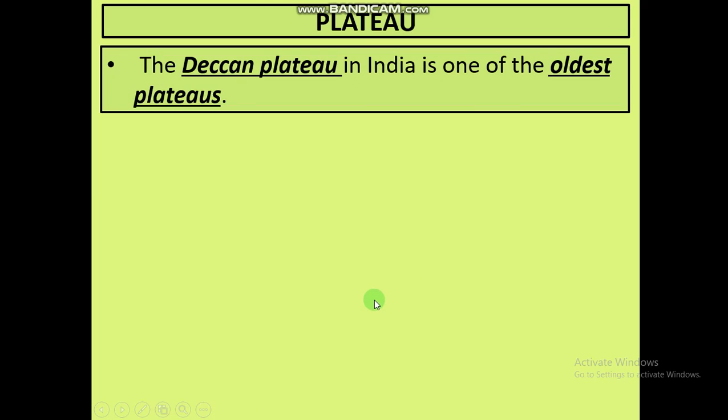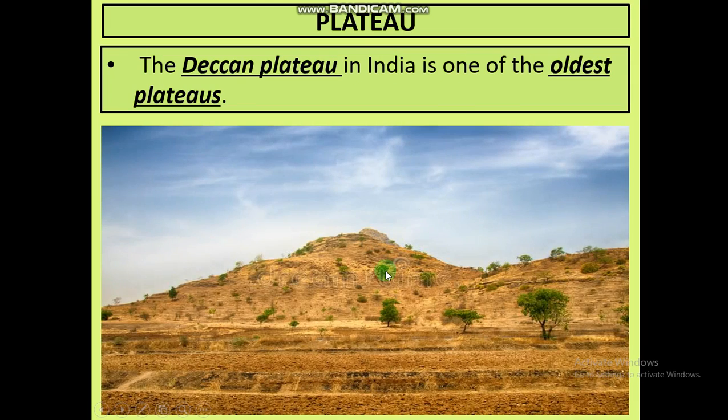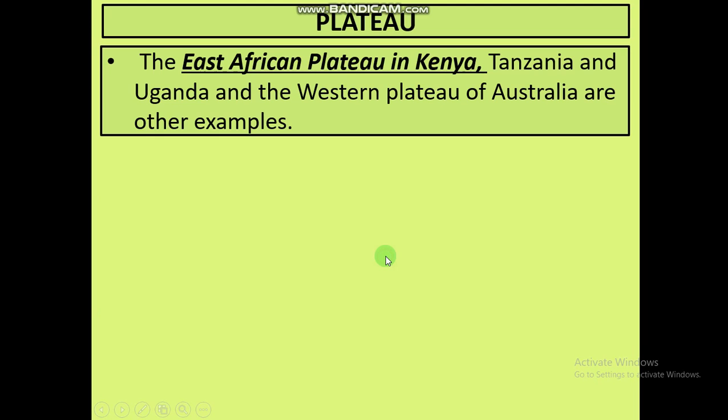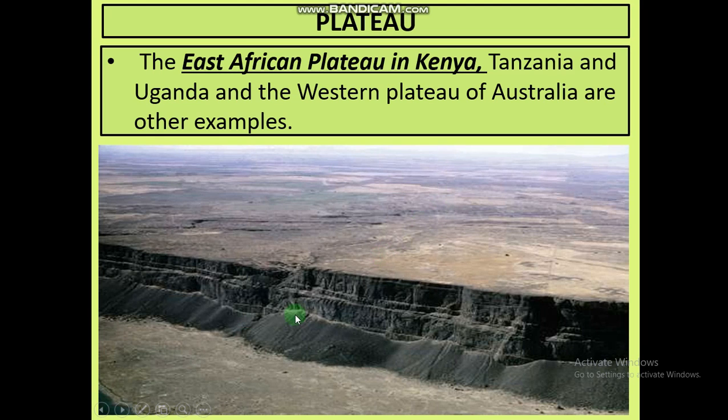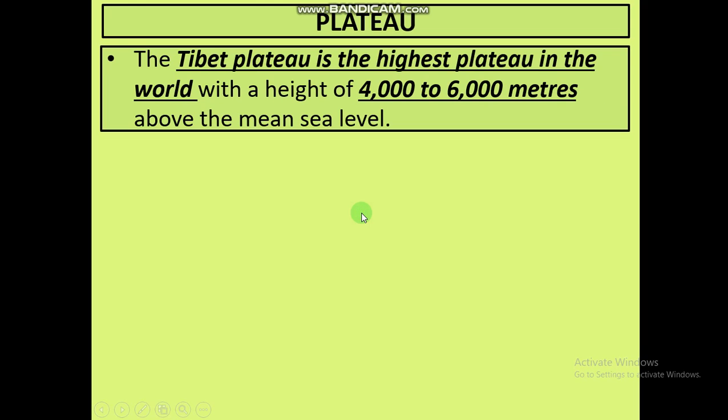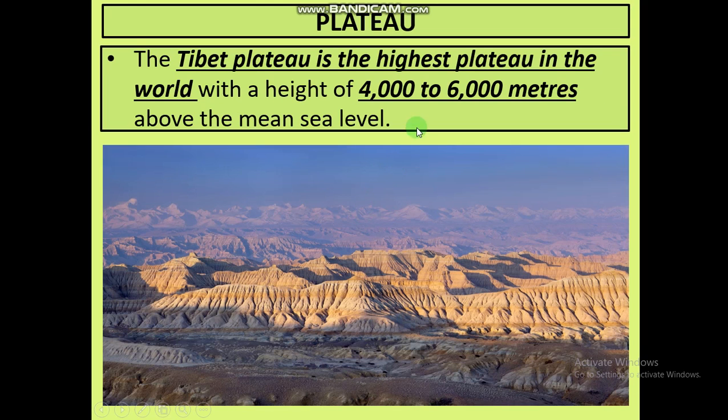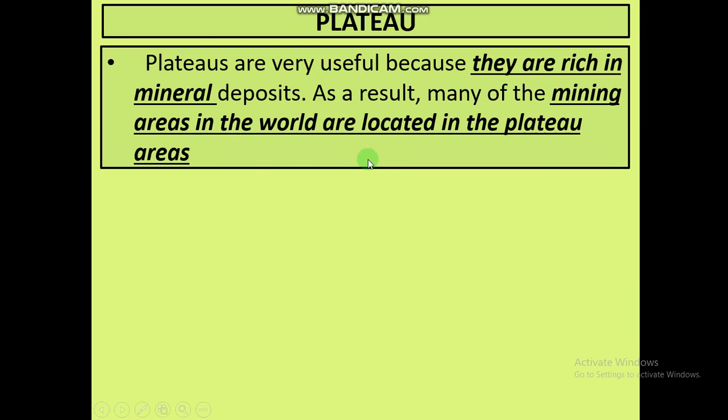The Deccan Plateau in India is one of the oldest plateaus. The East African Plateau in Kenya, Tanzania, and Uganda, and the Western Plateau of Australia are other examples of plateaus. The Tibet Plateau is the highest plateau in the world, with a height of 4,000 to 6,000 meters above mean sea level. Okay, so the highest plateau in the world is the Tibetan Plateau.